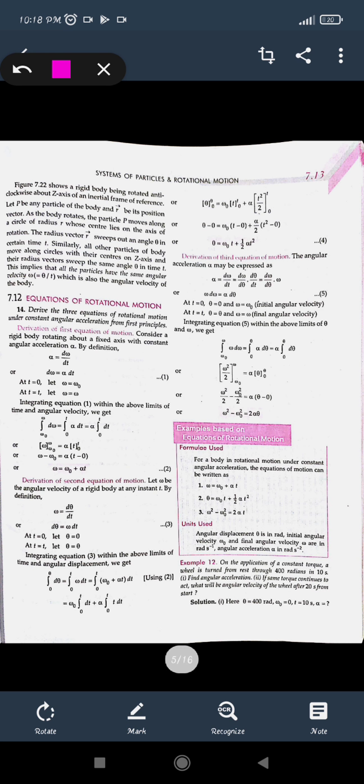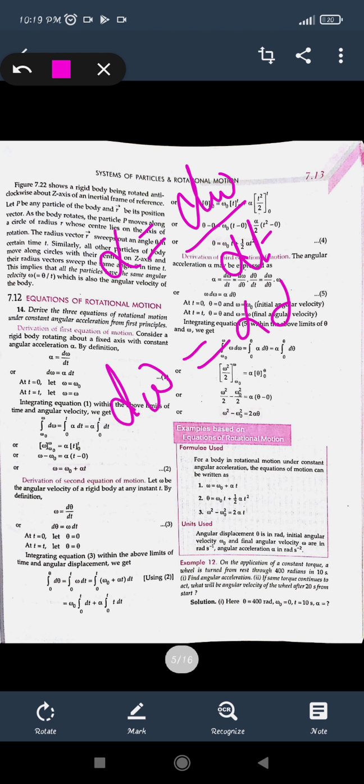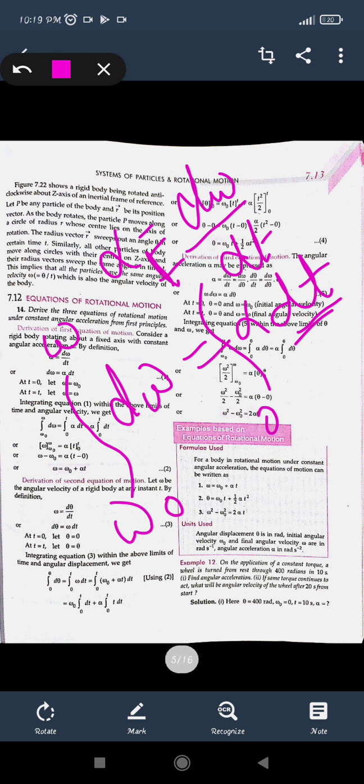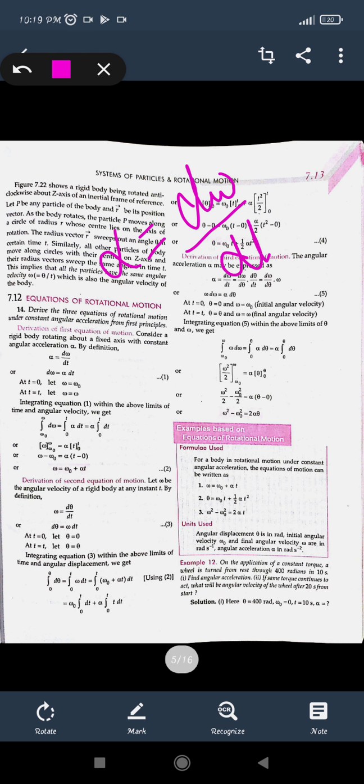So here for rotational motion, alpha is given as d omega upon dt. Taking this, we can write d omega is equal to alpha dt. Since we have dt, the value should be integrated. The limits are omega naught to omega for velocity, and 0 to t for time. On integrating, d omega gives omega itself.